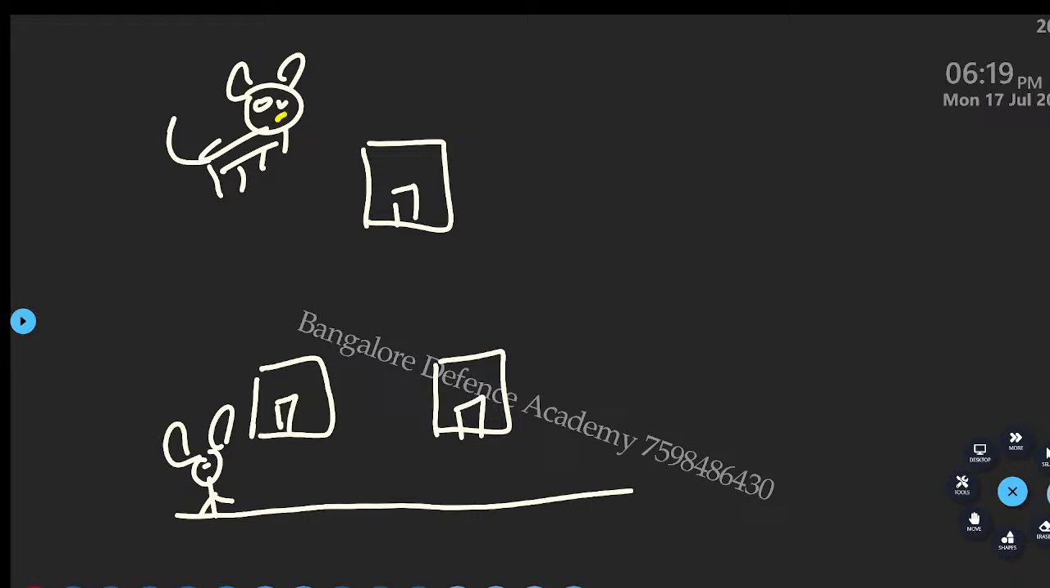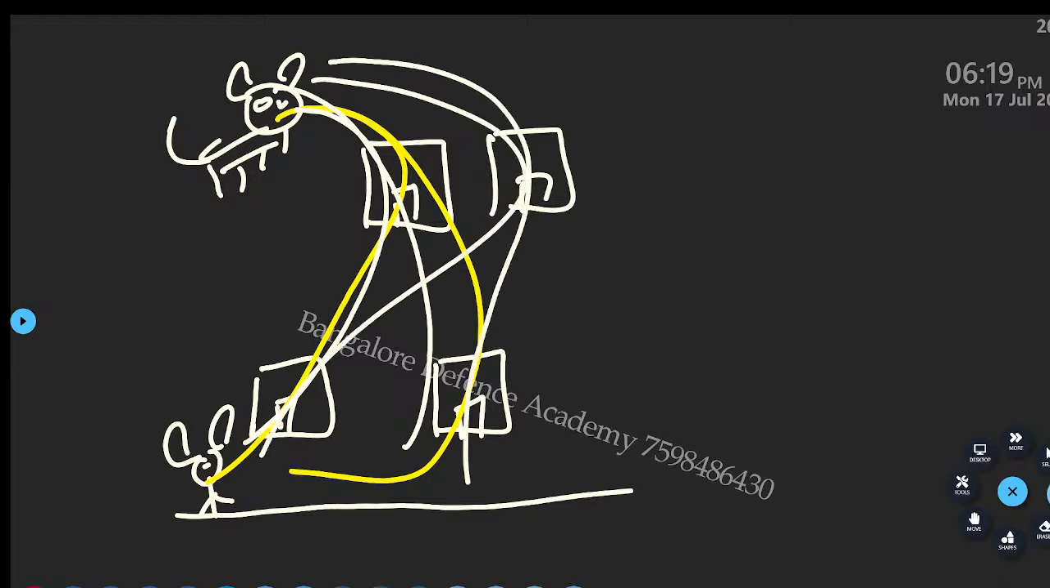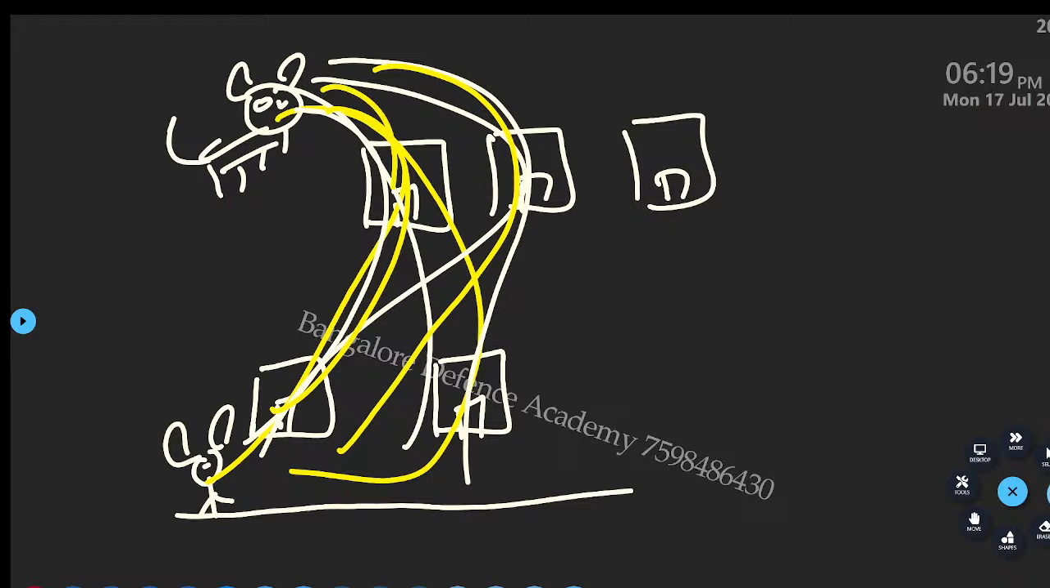He has one route. First route is one route and two routes. How many routes does he have? Two routes. Next, imagine here there are two houses. Now how many possibilities? 1, 2, 3 and 4. 4 possibilities. If I have another house here, now what happens? 1, 2, then 3, 4, then 5, 6. So how many possibilities? 6.